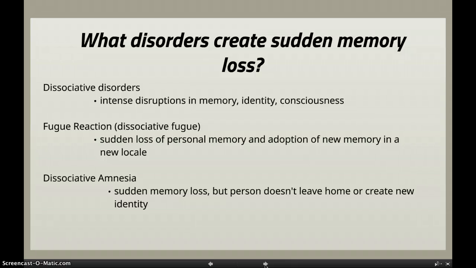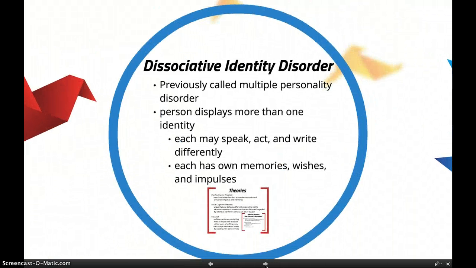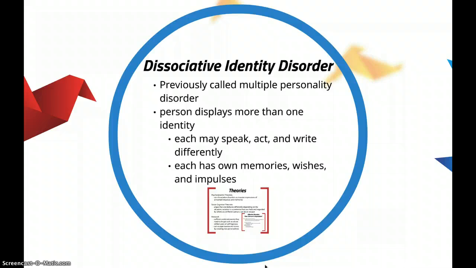The first is a fugue reaction. In a fugue reaction, or dissociative fugue, there is a sudden loss of personal memory and the adoption of a new identity in a new locale. The second one is dissociative amnesia, and this involves a sudden memory loss, but one does not leave home or create a new identity. The third one is going to be dissociative identity disorder, or DID.